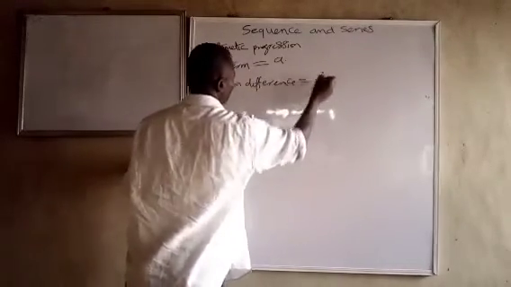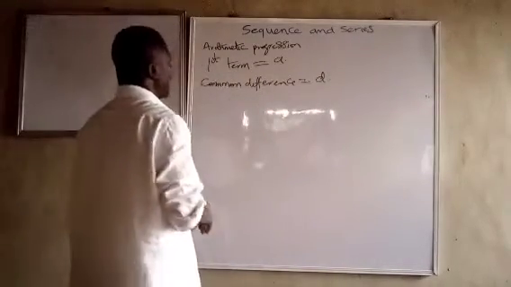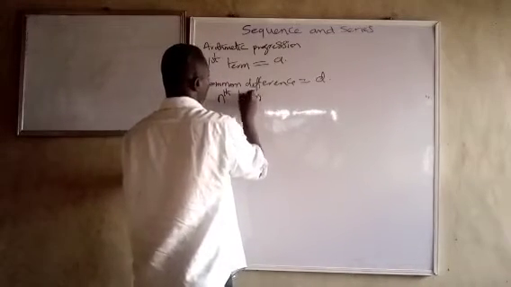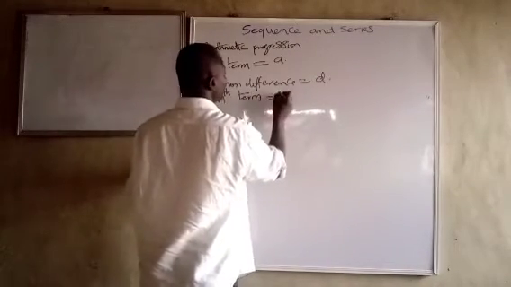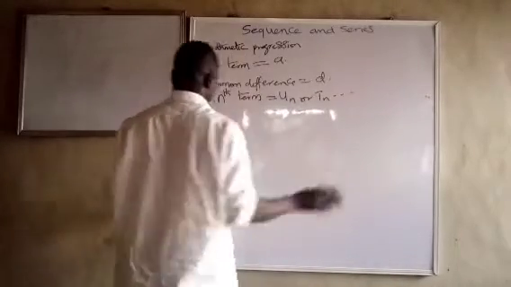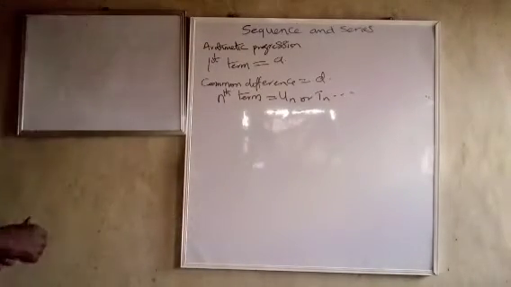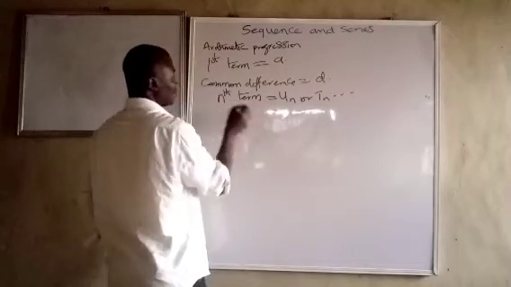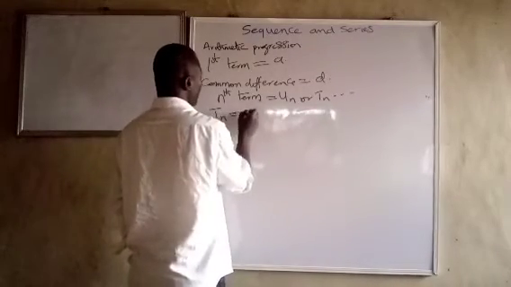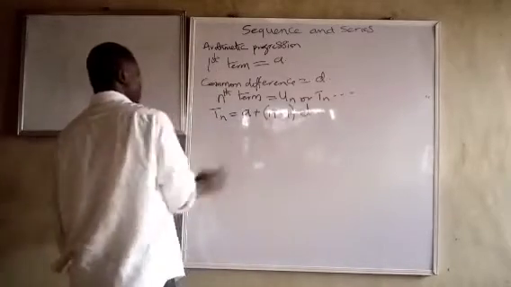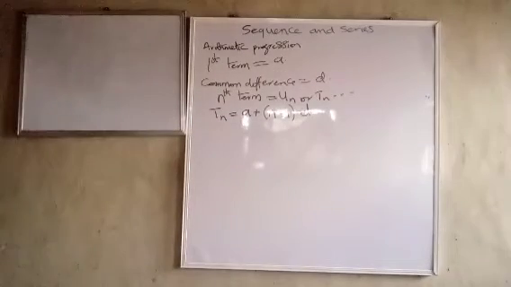We refer to that one as D. And nth term, you can say Un, Tn, anything. And we have this formula that is nth term, let's say Tn, is equal to A plus n minus 1 into D. So it's very key. This is a formula you have to know and store in your memory.